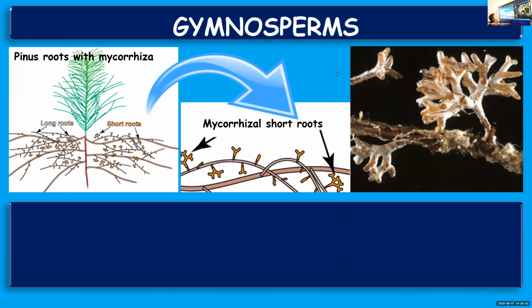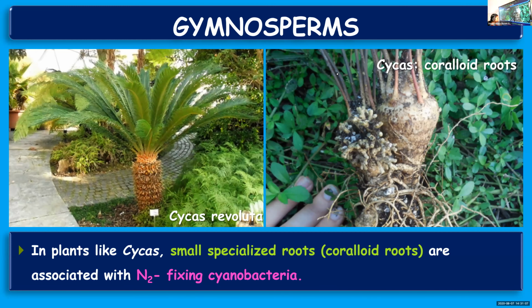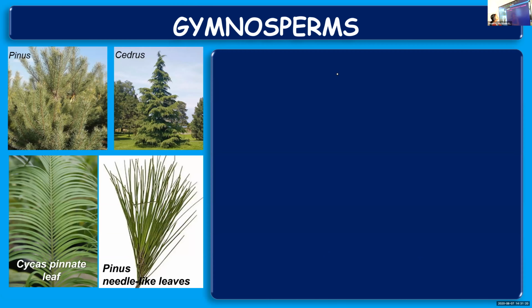And some special modifications we also mentioned. One was mycorrhiza, a symbiotic association between the roots of certain gymnosperms and fungi. Then we learned about coralloid roots, which are found in plants like cycas and contain nitrogen-fixing cyanobacteria, which convert atmospheric nitrogen into soluble nitrogen compounds that can be used by the plants.